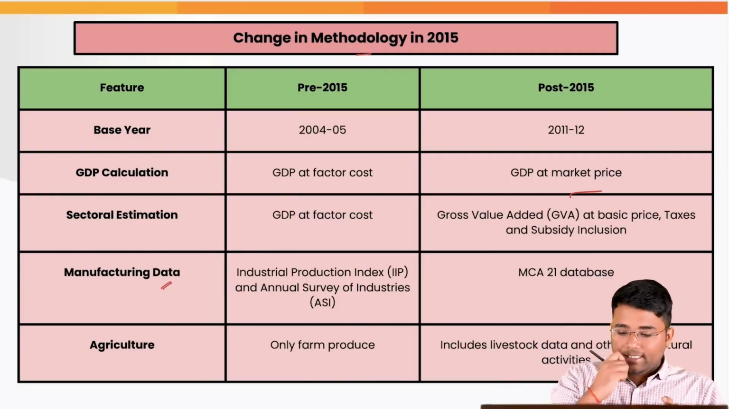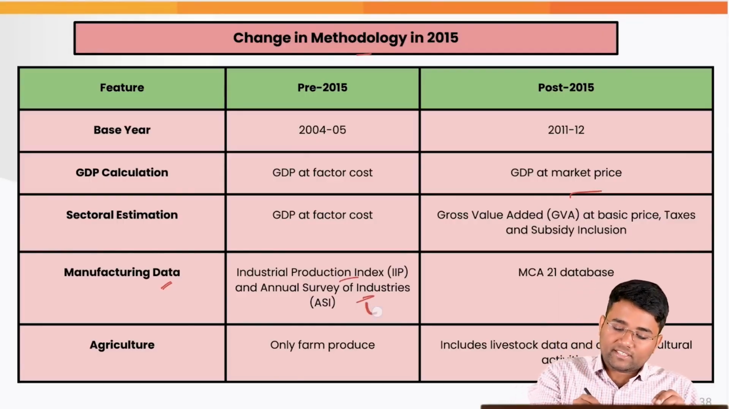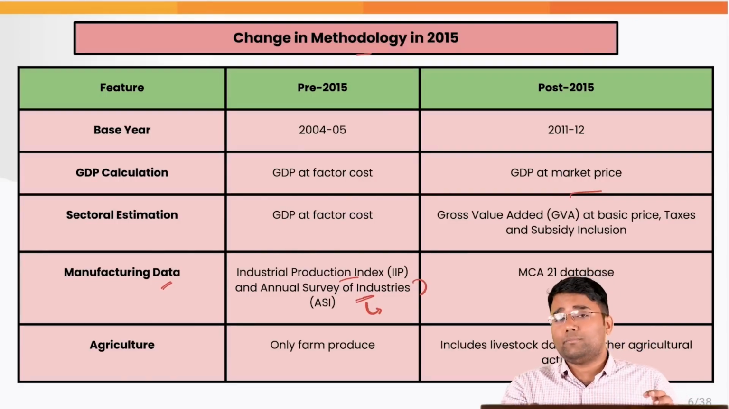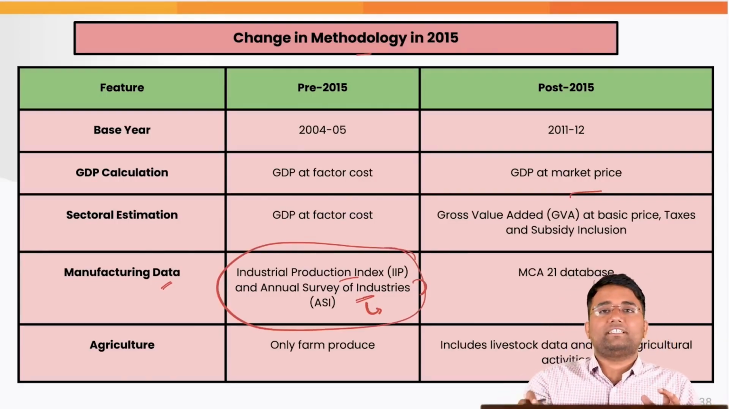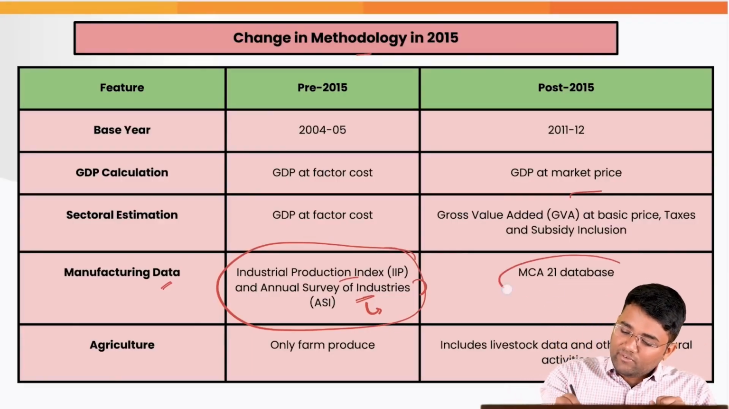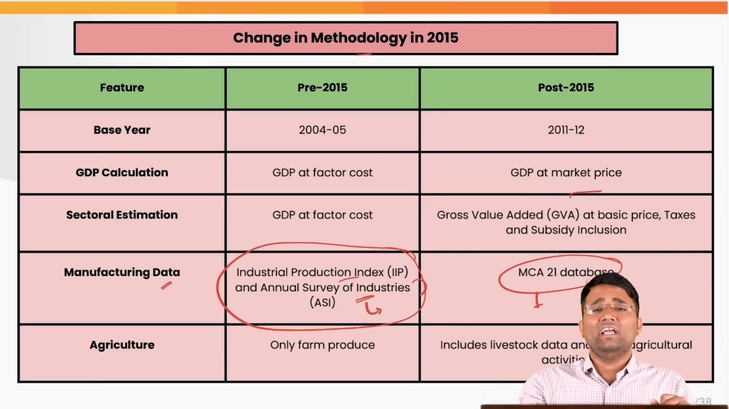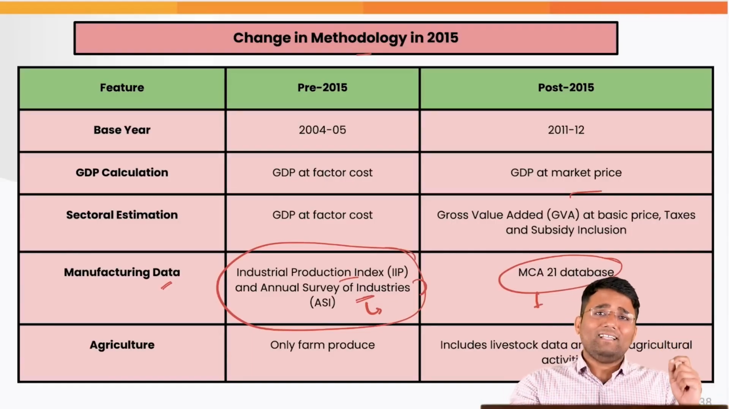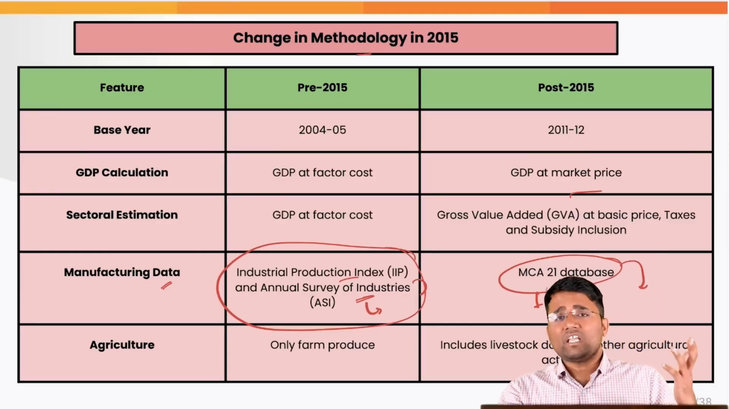And the manufacturing data that we were getting earlier was from the Index of Industrial Production and the Annual Survey of Industries. Now this annual survey was not giving a true picture because of the limitations of the surveys that we can get. It was not covering the informal sector comprehensively, plus it was not giving a true picture of the economy. And after 2015, we shifted to the MCA 21 database, the Ministry of Corporate Affairs 21 database, where every company needs to mandatorily submit their data on production, revenue, etc., based on which we calculate the GDP.